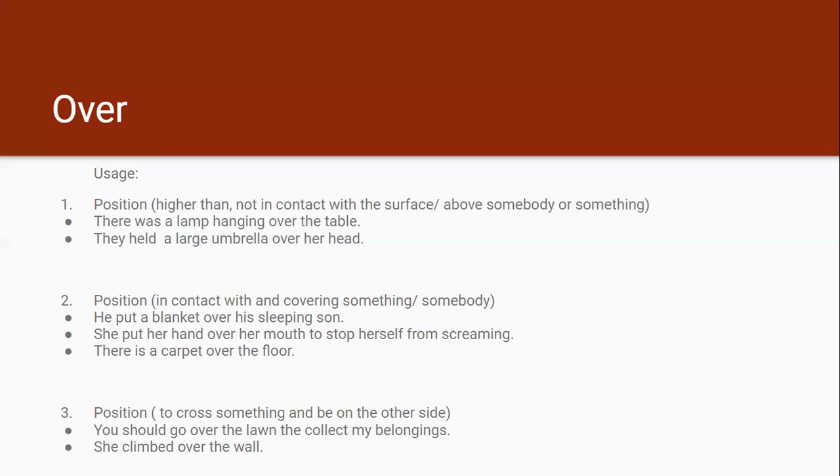She climbed over the wall. So she went to the other side of the wall. She crossed the wall.